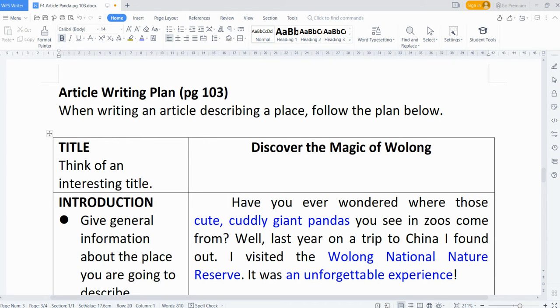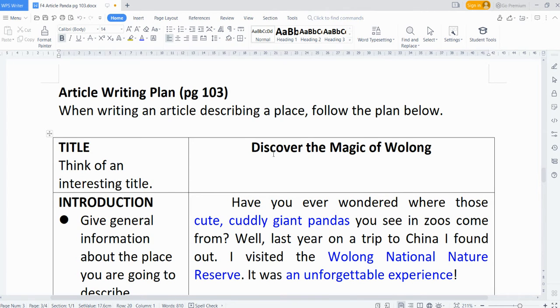Today I will explain to you how to write an article. Page 103 of your Full Blast Plus 4 textbook. So it says here when we want to write an article to describe a place, we have to follow the plan as below. So first, as we discussed, we will use the text found on page 103 as our reference.